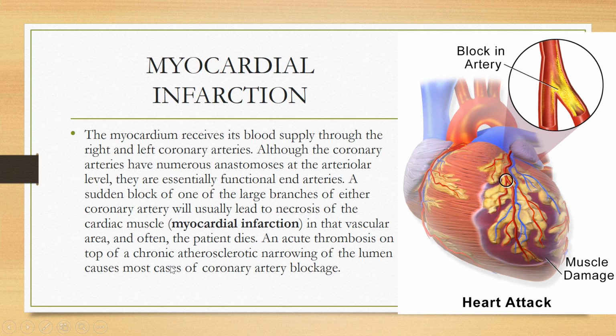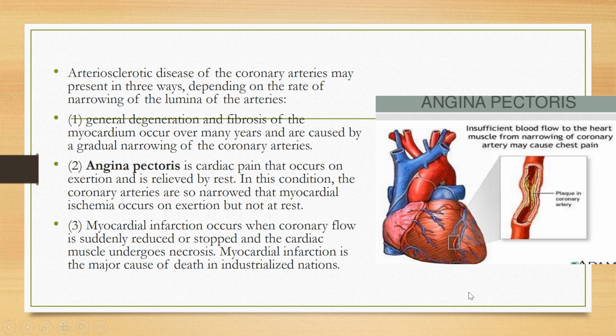So if there is any sudden block of one of the larger branches of these coronary arteries, it will lead to necrosis of the cardiac muscle, and the patient can die. This necrosis of the cardiac muscle is called myocardial infarction. An acute thrombosis on top of chronic atherosclerotic narrowing of the lumen causes most cases of coronary artery blockage. So if there is any blockage in the artery, it will not supply that area, the muscle will be necrosed and the patient can die, and this is called myocardial infarction.